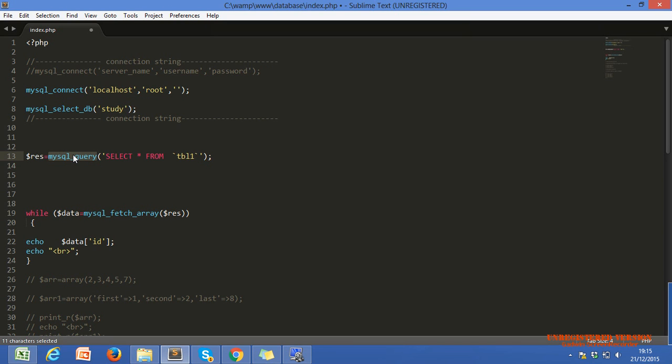Now come to our mysql_fetch_array. Now we have executed our query and we want data. PHP lets us choose how we get the data, meaning which type of data you want.